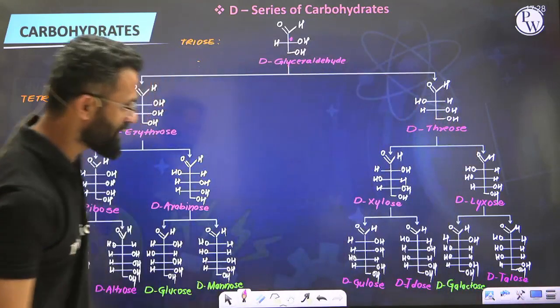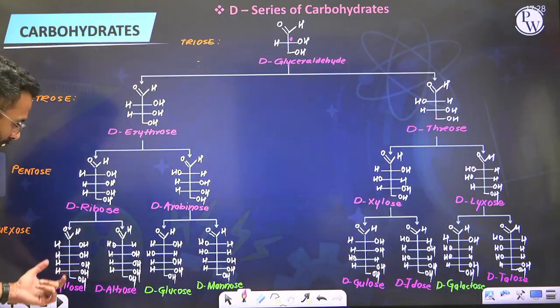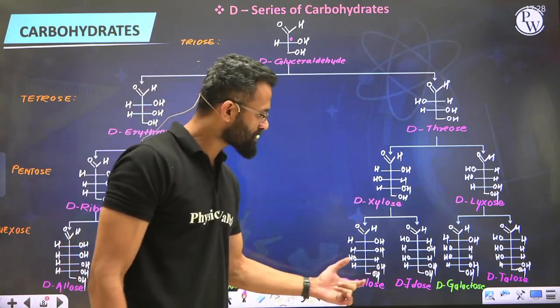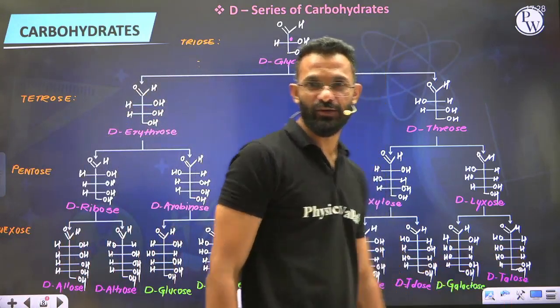So these are 8 sugar molecules that we have got, each containing 6 carbon atoms: allose, altrose, glucose, mannose, gulose, idose, galactose and D-talose.